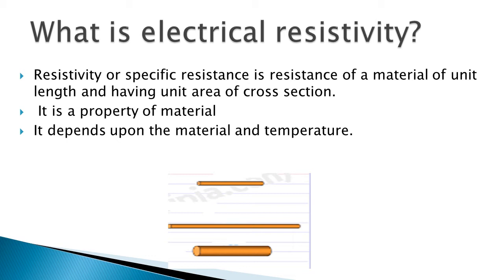So to maintain uniformity, they take the rod of different materials having length 1 meter and area of cross section 1 meter square at a specific temperature, that is room temperature, normally 25 degrees Celsius. That's why this resistance of a material is called resistivity. So resistivity is nothing but the resistance of a material having unit length and unit area of cross section.